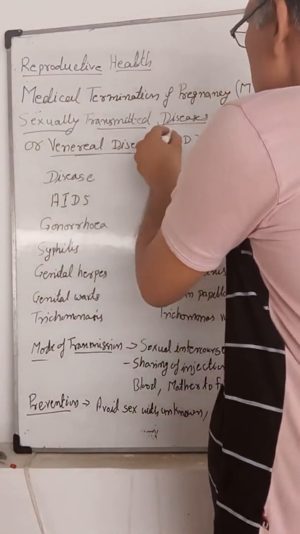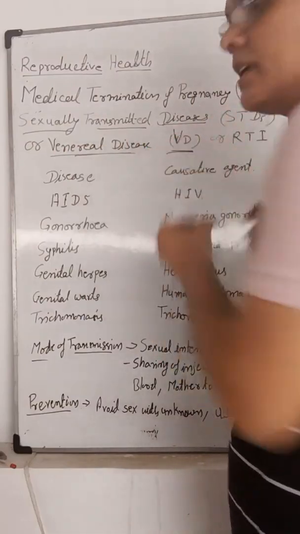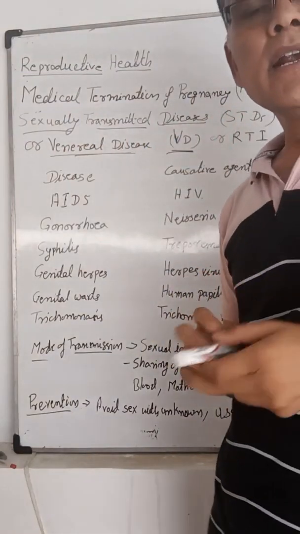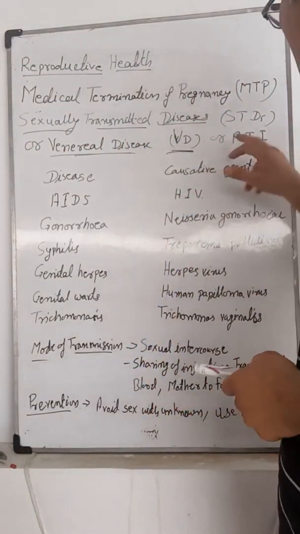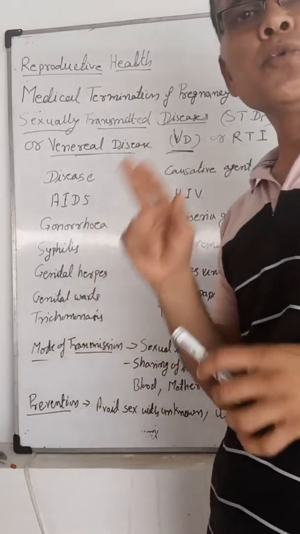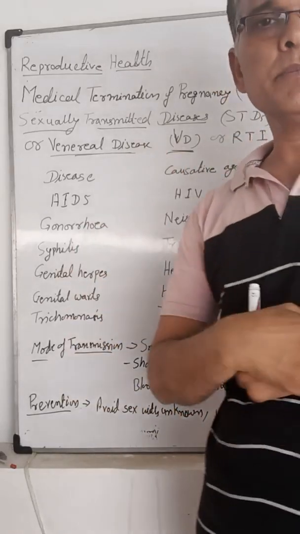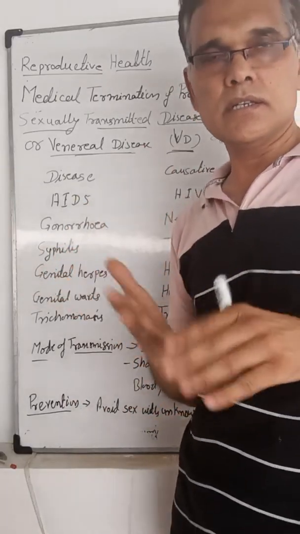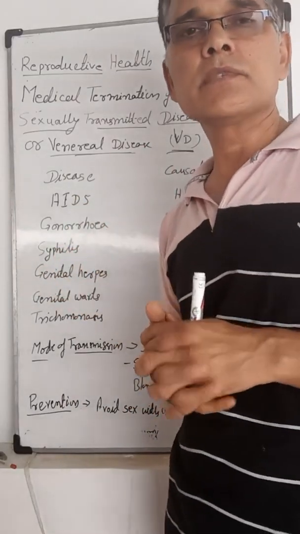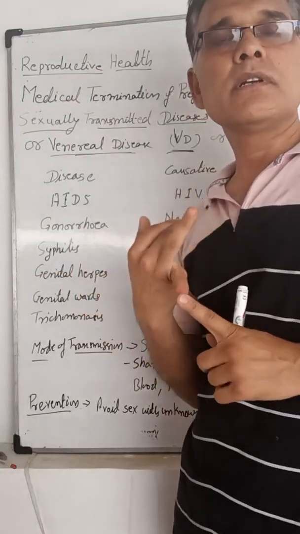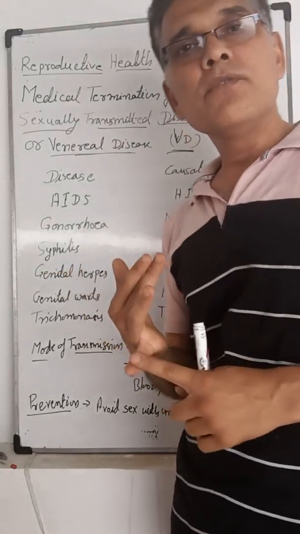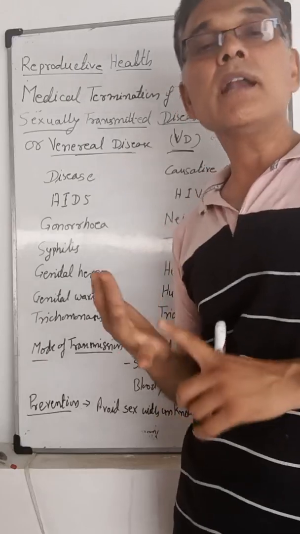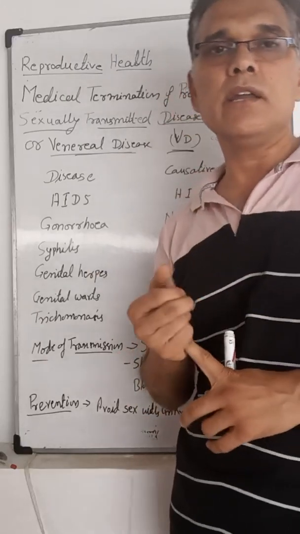Sexually transmitted disease is also known as venereal disease, or VD, and it is also known as RTI, reproductive tract infection. So it has three alternative names: STDs, sexually transmitted disease; venereal disease (VD); and RTI, reproductive tract infection.